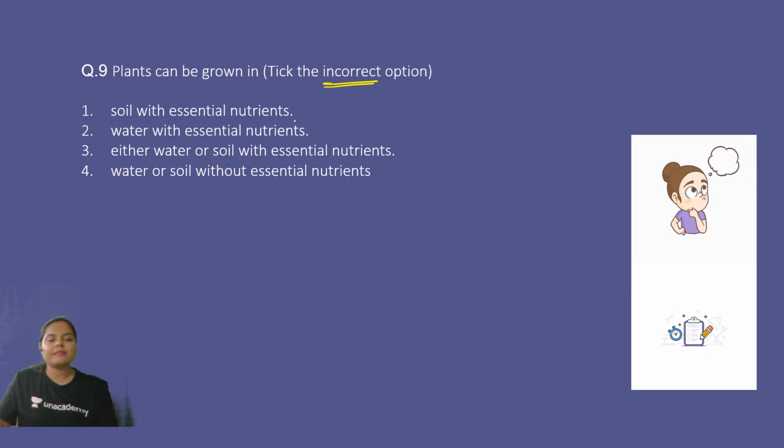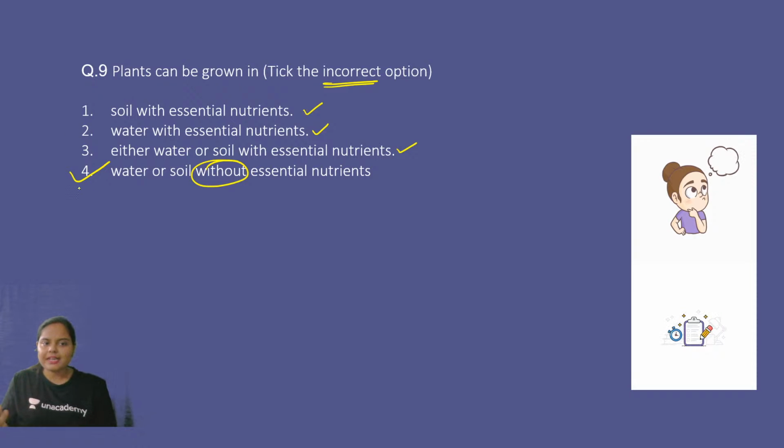Now, plants can be grown in soil with essential nutrients. This is also correct. Now, water with essential nutrients, yes, we have seen in hydroponics, right? Soil-less cultivation. Then either water or soil with essential nutrients, absolutely correct. But without essential nutrients, this is not possible. Option number 4 is the right answer.